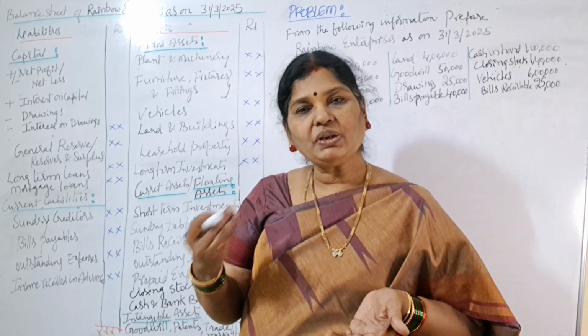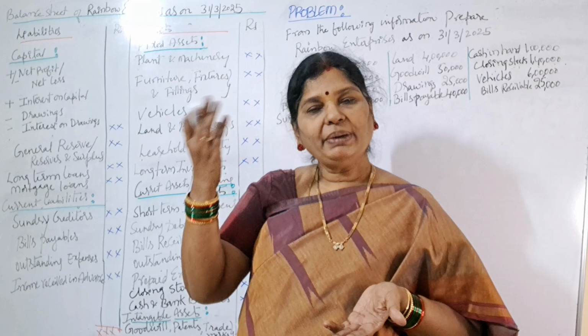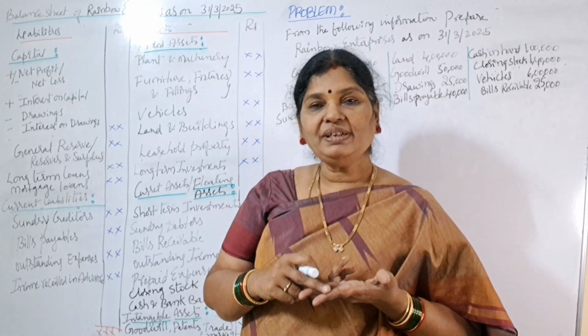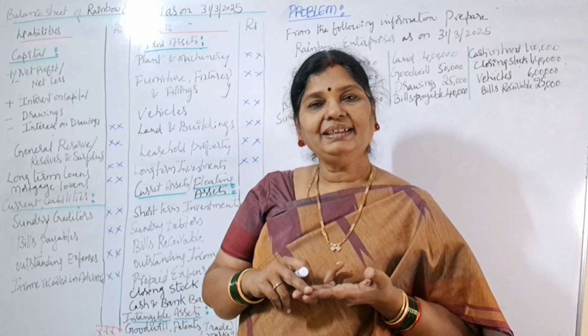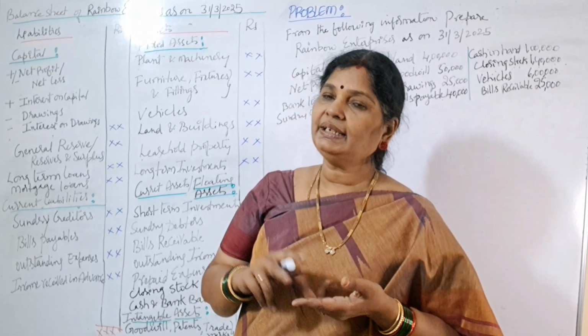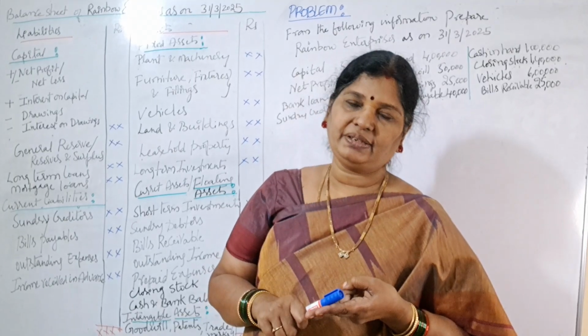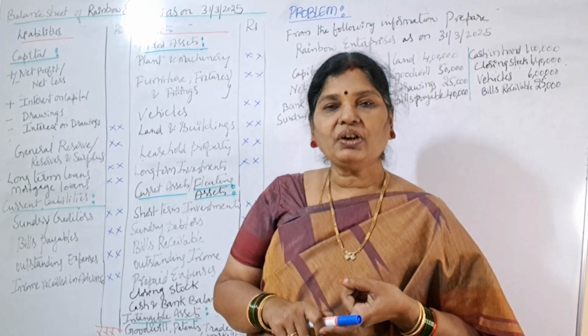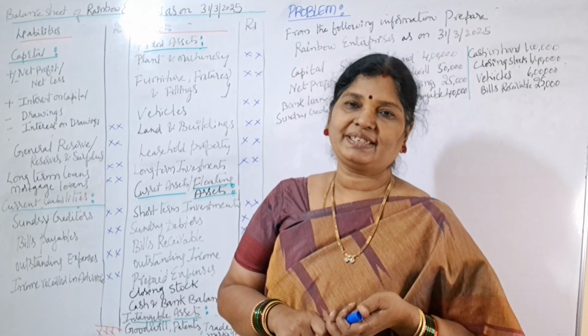You already know the types of accounts that I explained in my previous video. There you learned about nominal accounts, real accounts and personal accounts. Nominal accounts we have covered under trading account and profit and loss account. So what will come under the balance sheet? Real accounts and personal accounts.